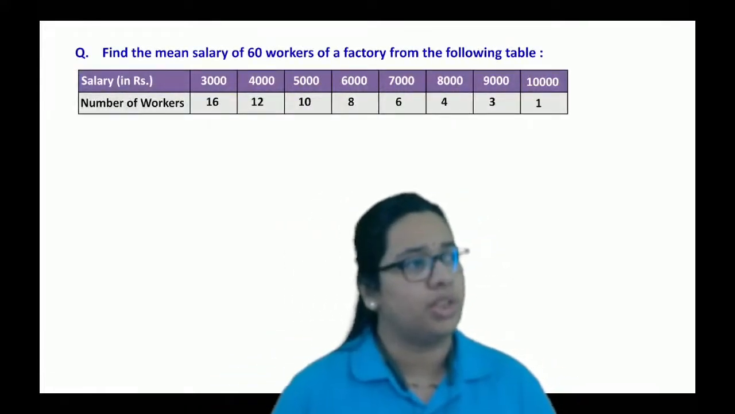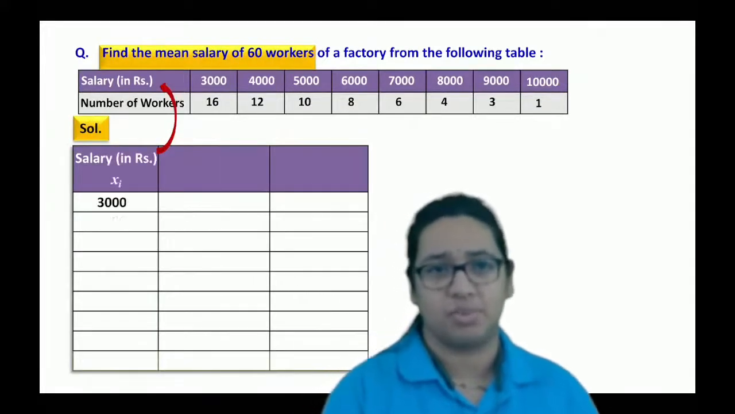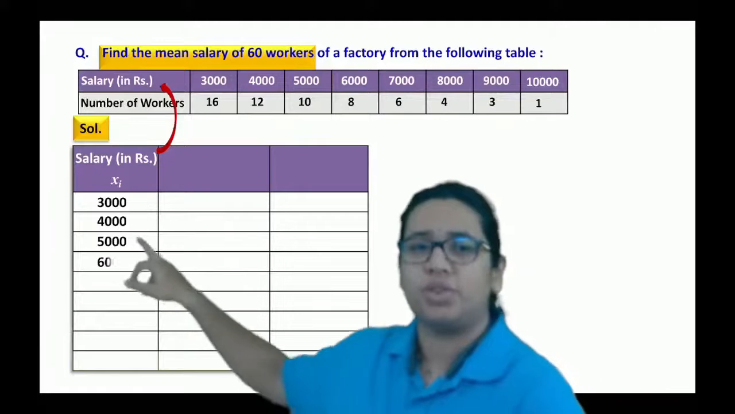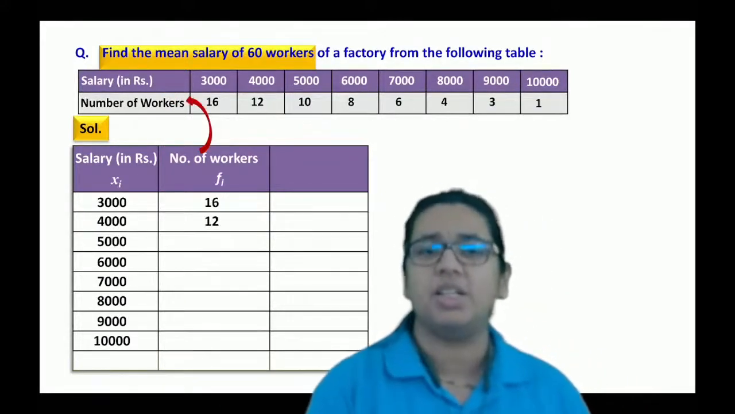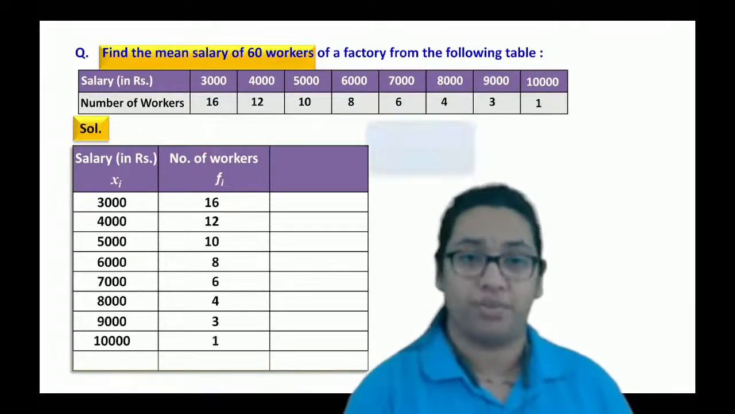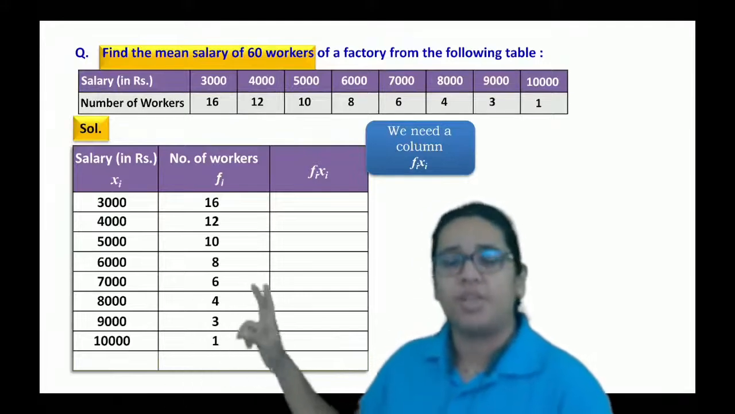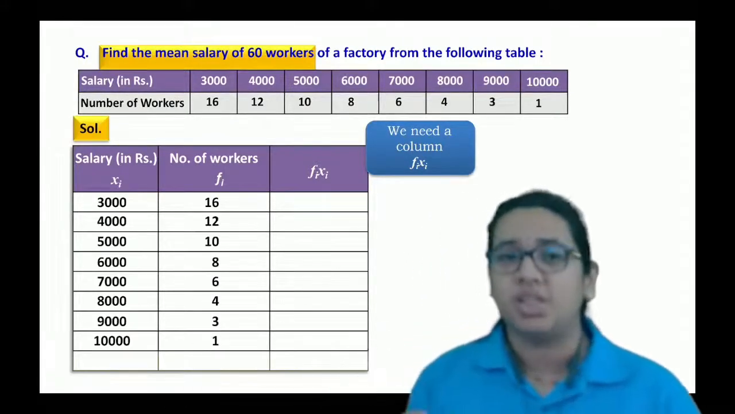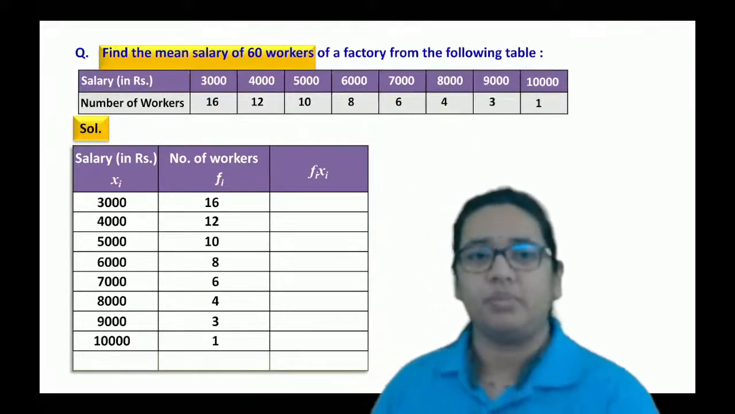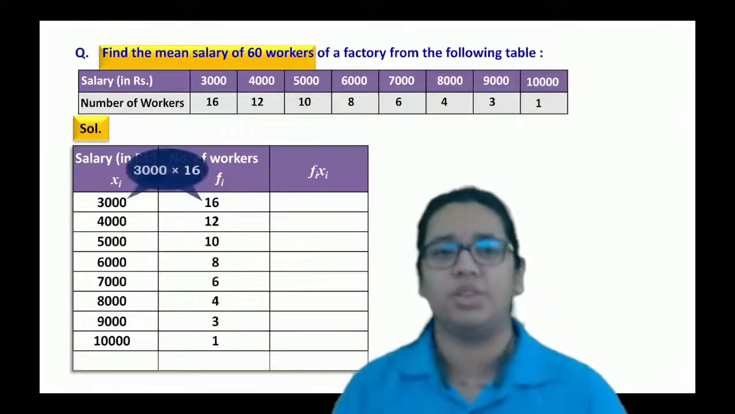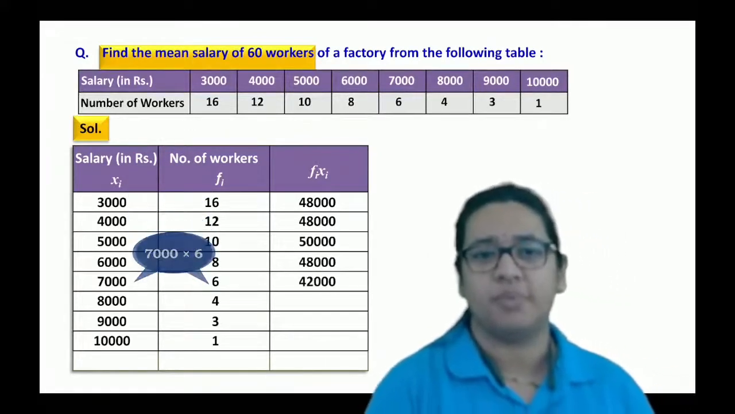We are just going through this question and already we have done this one. So in the first column you will write all the values of xi, and in the second column you just have to write down the corresponding frequencies here. After that, for the third column you just have to consider xi into fi here. Okay, that is 16 into 3000, 12 into 4000 and something like this.